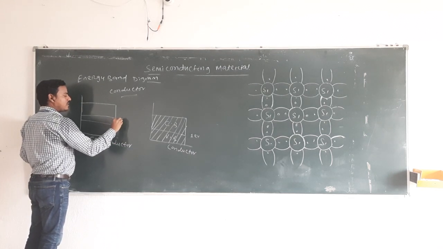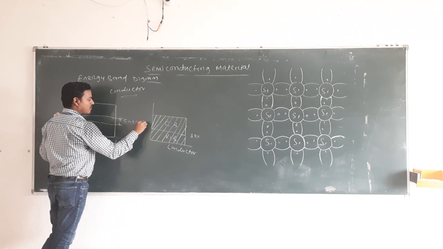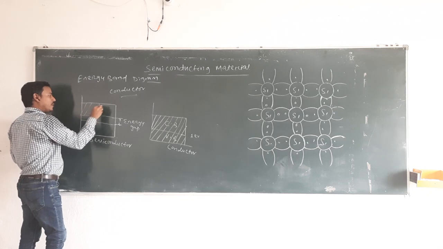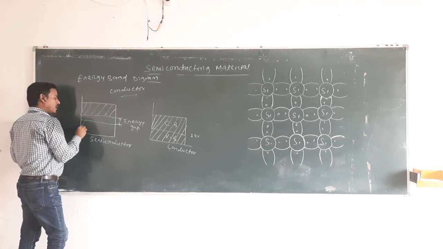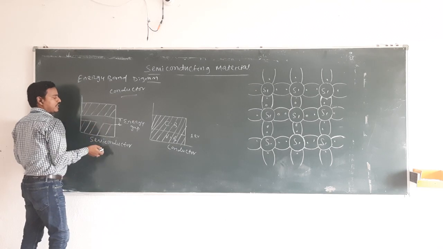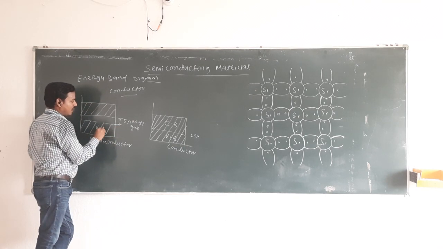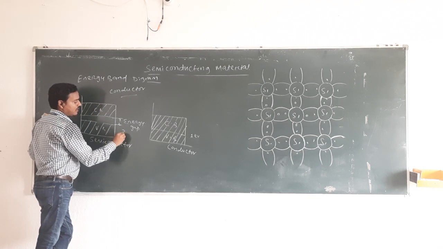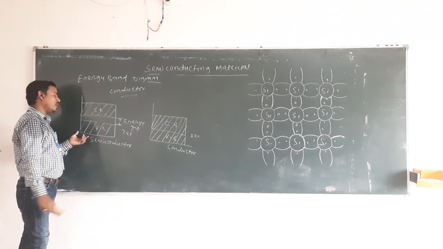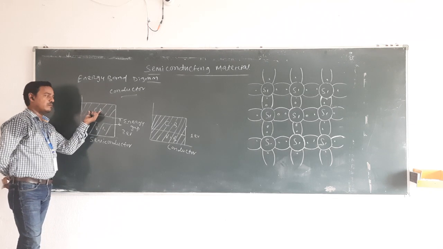This space is known as the energy gap, the gap between the valence band and the conduction band, which is about 1 electron volt. If we apply that energy, the electron moves from the valence band to the conduction band.